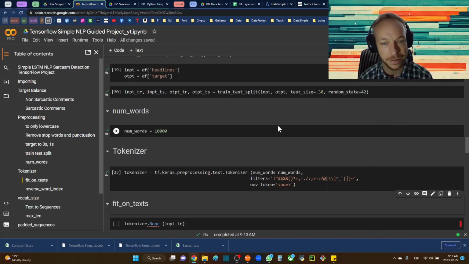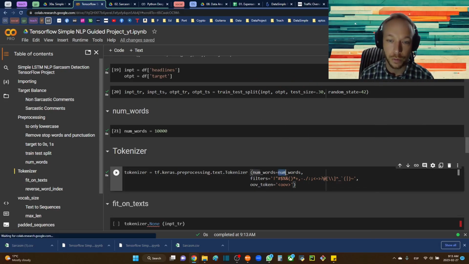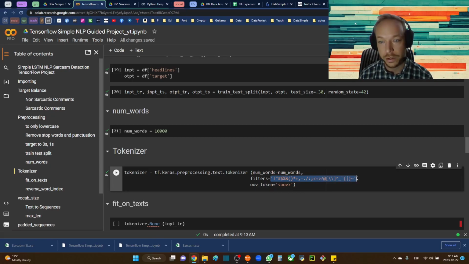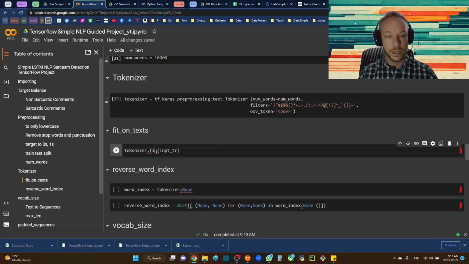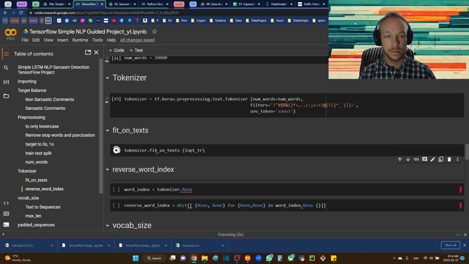So num_words, filters. And as you can see, this is a long string, but it's essentially a collection, a list of these string values. Okay? And then we're going to fit. On the next one, we're going to take our tokenizer and go fit_on_texts. There we go.